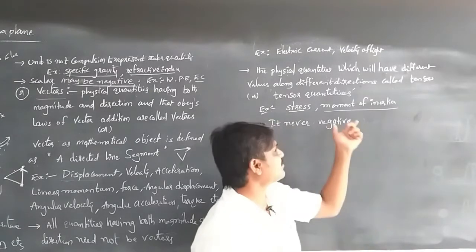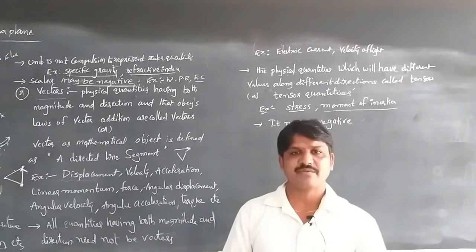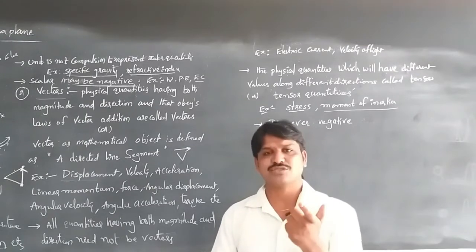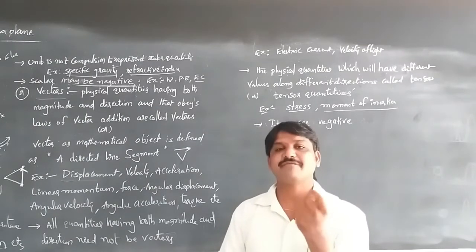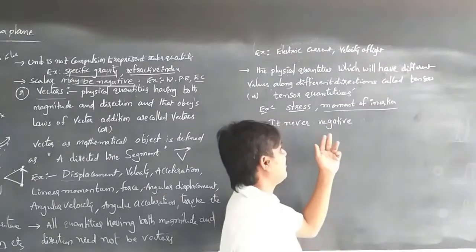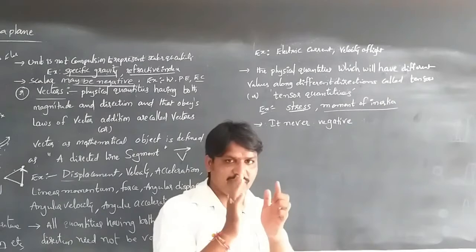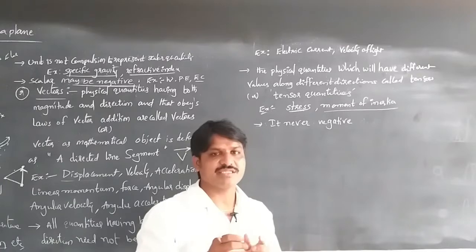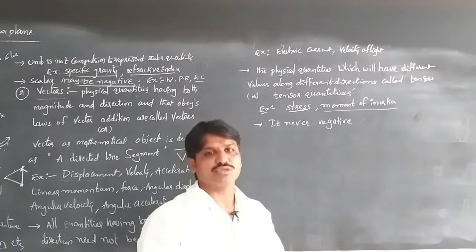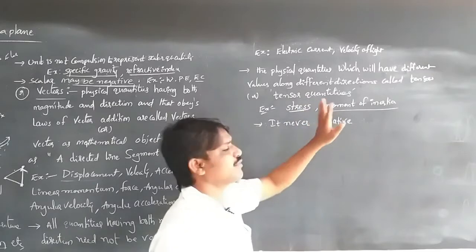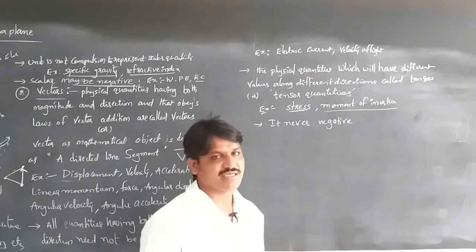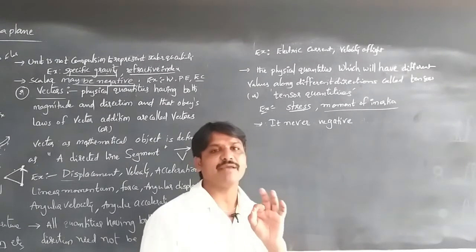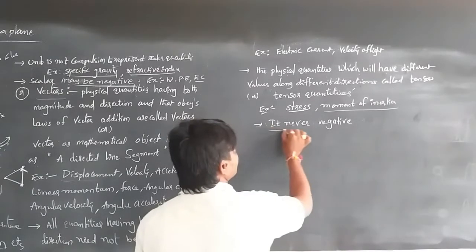So stress and moment of inertia can be considered tensors. Whenever we compress a body at different parts, it has different directions and different magnitudes. Tensor quantities can never be negative.